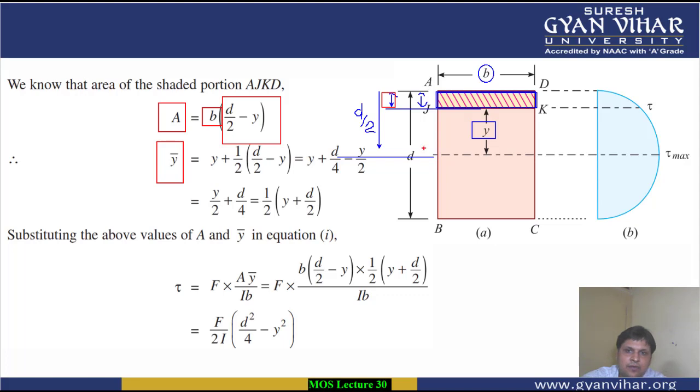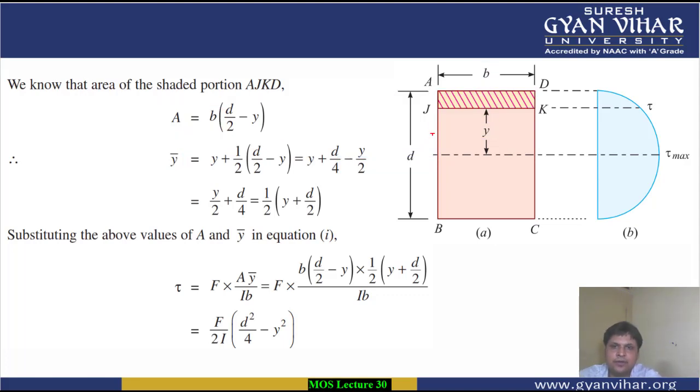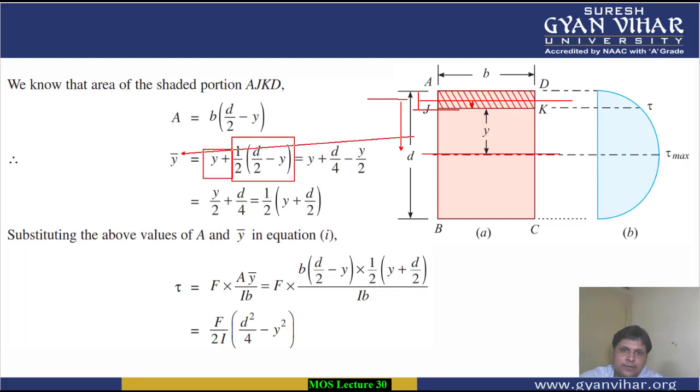Y bar, how will we calculate the Y bar? First of all, it is the distance from the center of gravity to this neutral axis line. So Y plus something. What is this value? Center of gravity will lie at a distance of half of the depth. This complete depth is D by 2 minus Y, and its half will be half into D by 2 minus Y. And add on it Y, you will get the distance from here to here. So this is basically your Y bar.